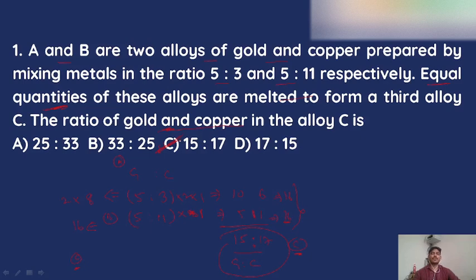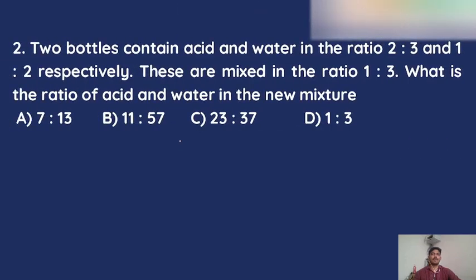If you understand the concept clearly, then solving the problems is easy for you. Okay, let us go to the next problem. The question is: there are two bottles containing acid and water. In bottle A the ratio of acid to water is 2 is to 3, and in bottle B it is 1 is to 2.